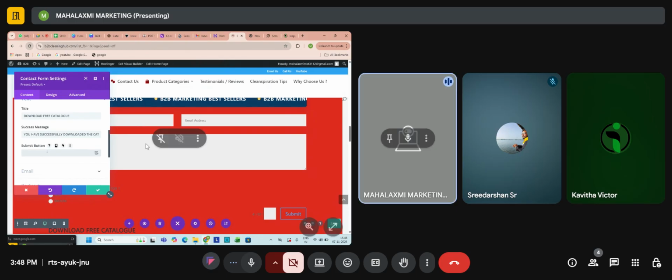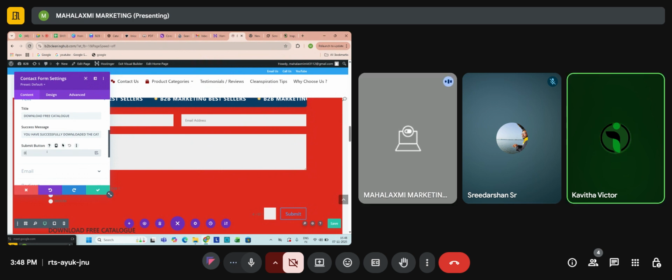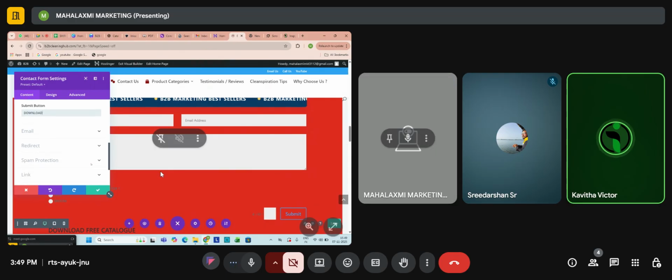Submit, as in when the person will download, what it will show is submit, download or something. Download it. Done. Okay, download. And next is the email. Click on the email and enter the email ID in which you want to collect the information. So you can add your email ID so that these details will be mailed to you. It will be mailed to your mail ID.